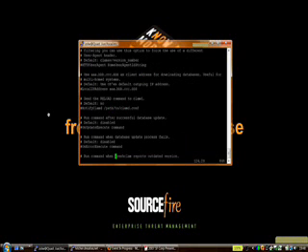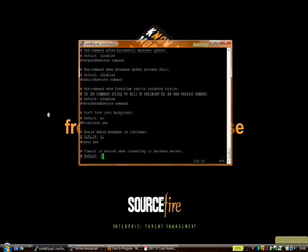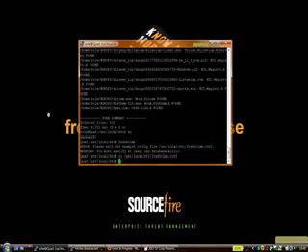OnUpdateExecute, OnErrorExecute, and OnOutdatedExecute allow you to run a command in case some special event occurs. For example, you can send an email in case of some error. If FreshClam fails completely to download the database, it can send you an email or a text message. I will run FreshClam right now.